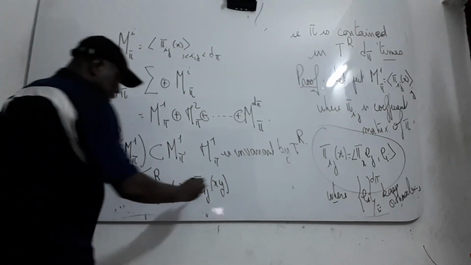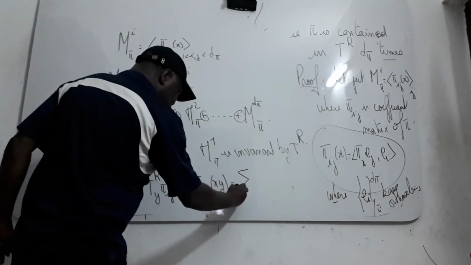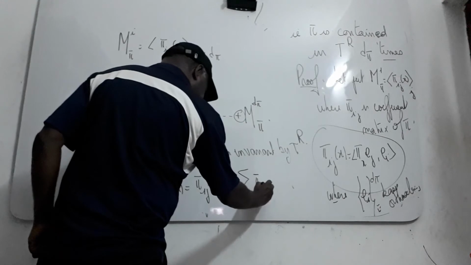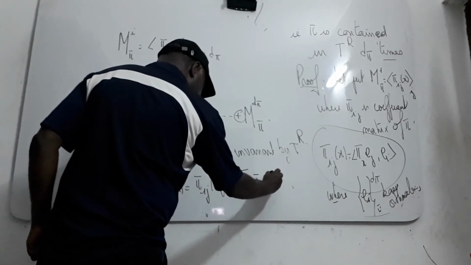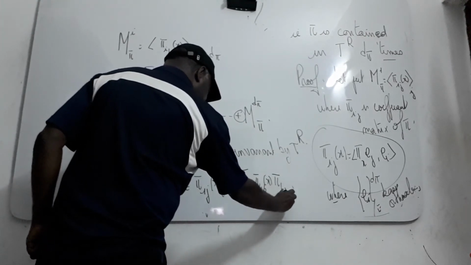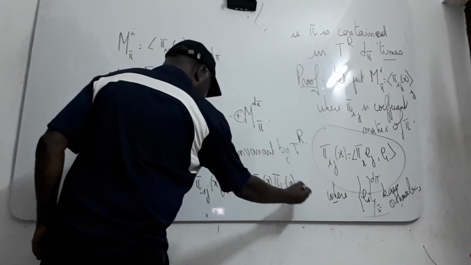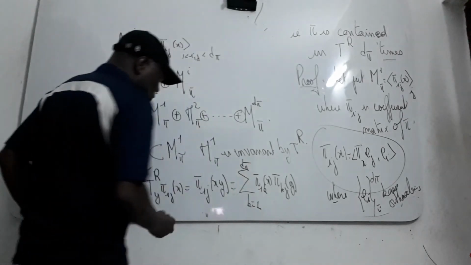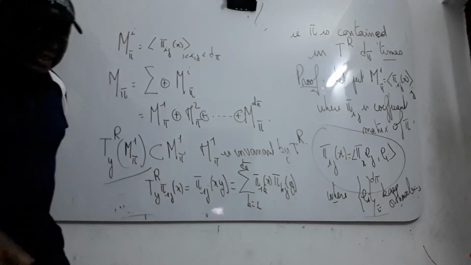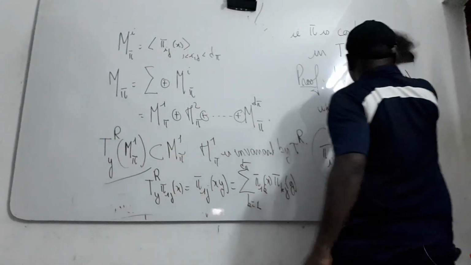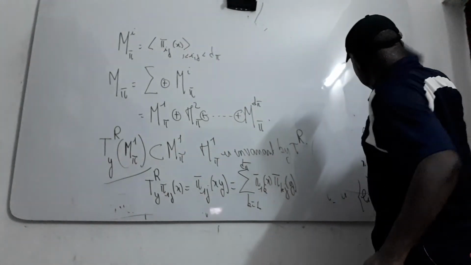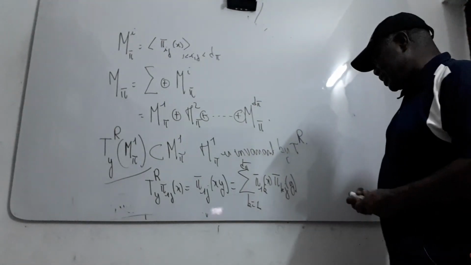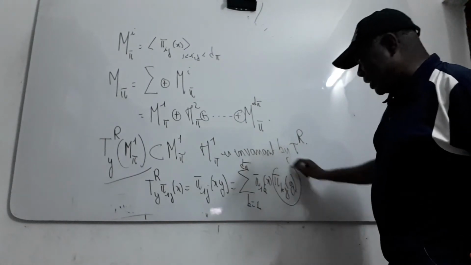This is exactly the sum over k from 1 to d pi of pi 1 k of x times pi k j of y. And from here, this is the coefficient.